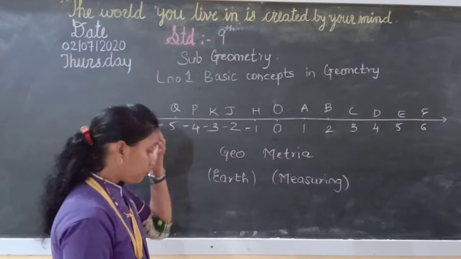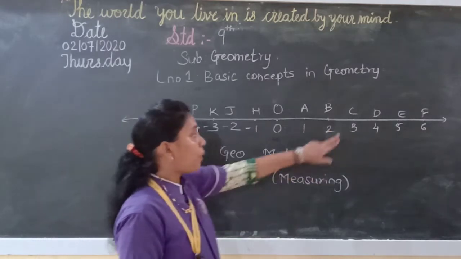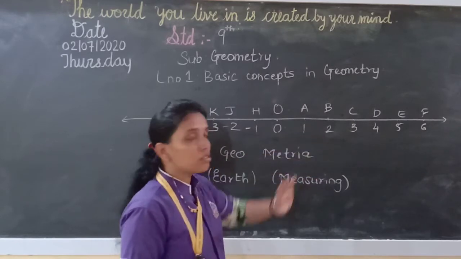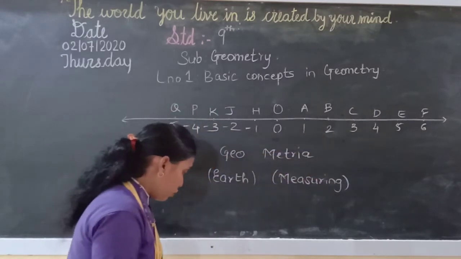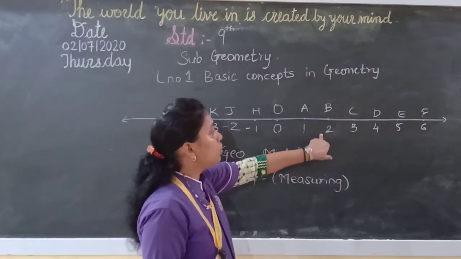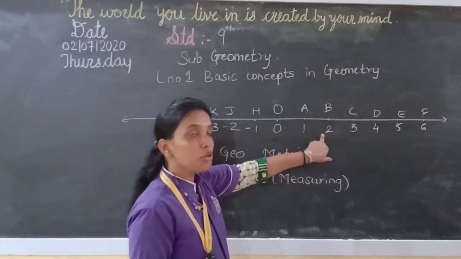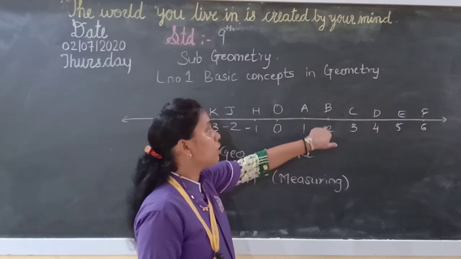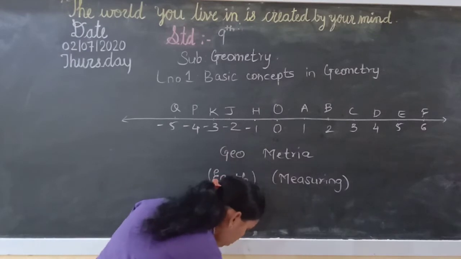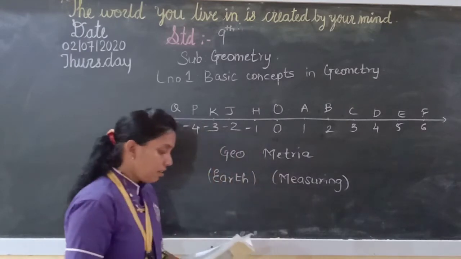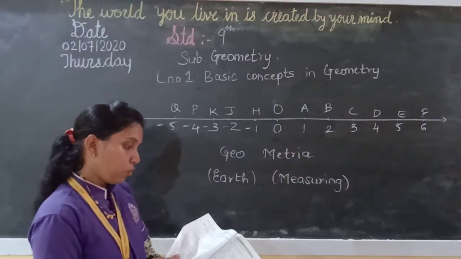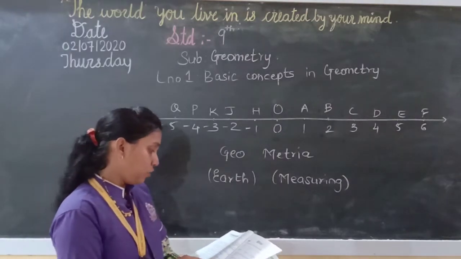Now see here. Point D or C or A, any you can take, it denotes some number. So if I say that point B denotes 2, you can say that 2 is the coordinate of point B. If you see the exercise on page number 1.1, you will find this number line over there.